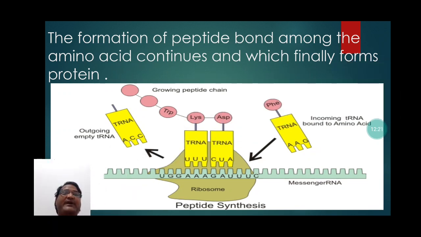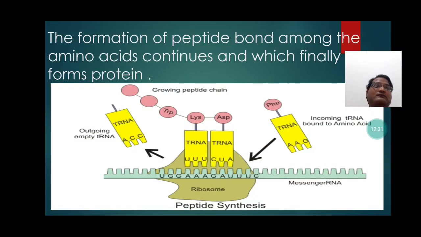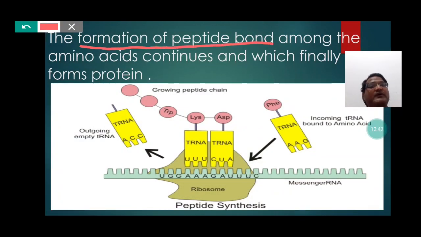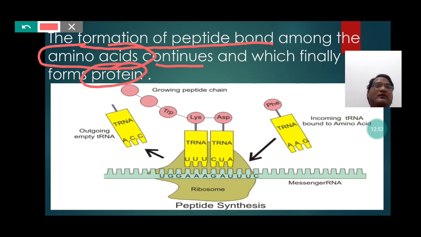The formation of peptide bond among the amino acids continues, and which finally forms protein. So students, here if you will notice, then there is formation of peptide bond among the amino acids which keeps on continuing and finally forms the protein. So students, this concept can be followed with the help of this picture.